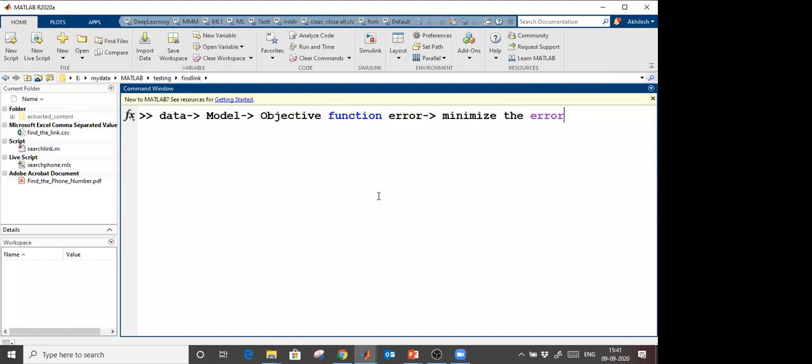So machine learning and deep learning are self-learning. We don't provide any kind of equations. We don't make any kind of rules. Just give the data, and machine learning will learn by itself. That's all. We don't have to do anything. So data, model, objective function, you see that here optimization also we require, right? So optimization is used everywhere.